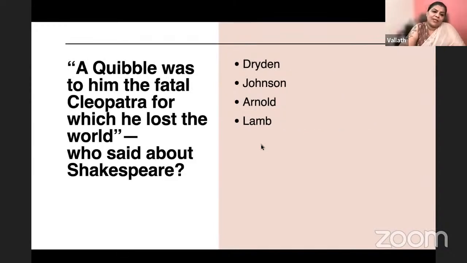A quibble was to him the fatal Cleopatra for which he lost the world. Who said about Shakespeare? A quibble was to him the fatal Cleopatra for which he lost the world. Who said about Shakespeare? Tell me, is it Dryden, Johnson, Arnold, or Lamb? It is Johnson who called quibbles Shakespeare's fatal Cleopatra.